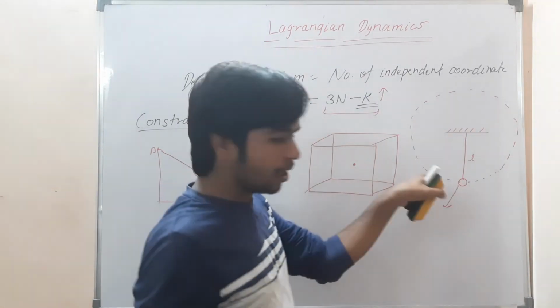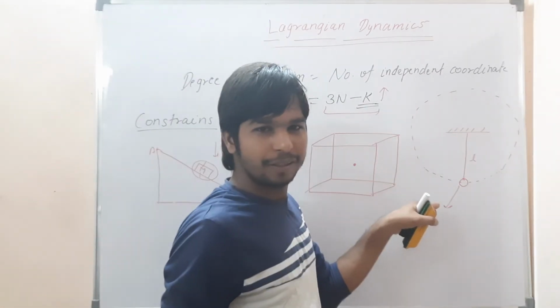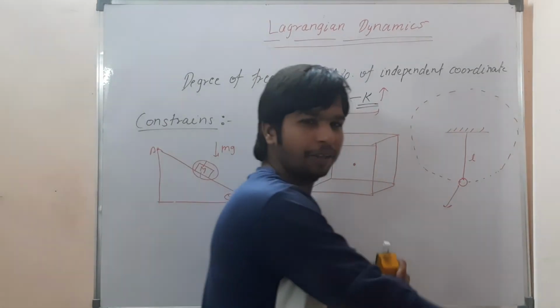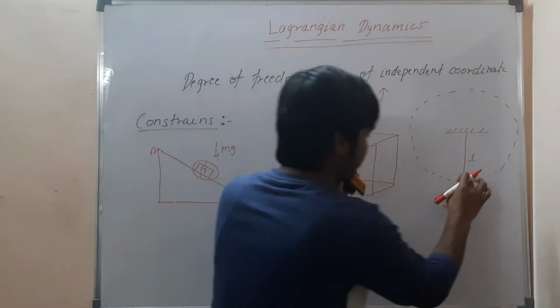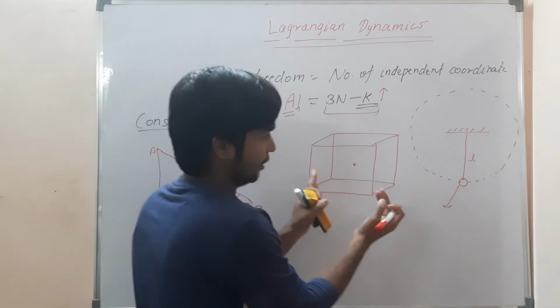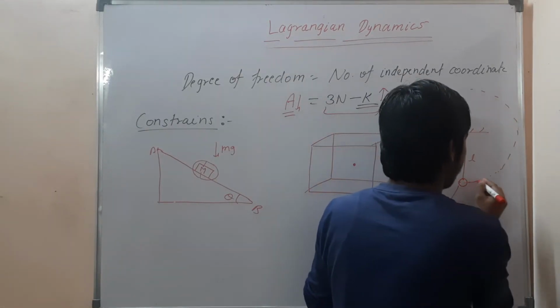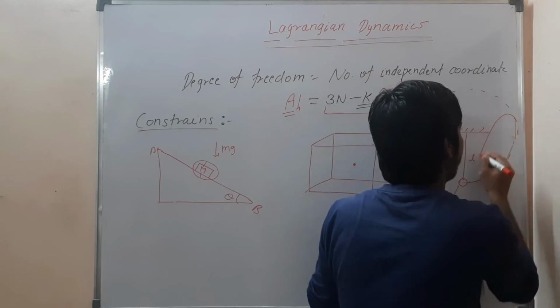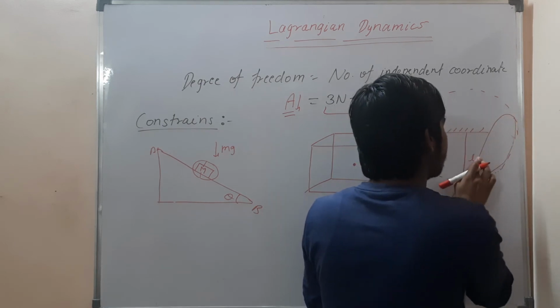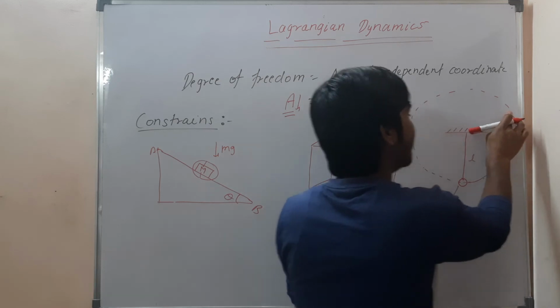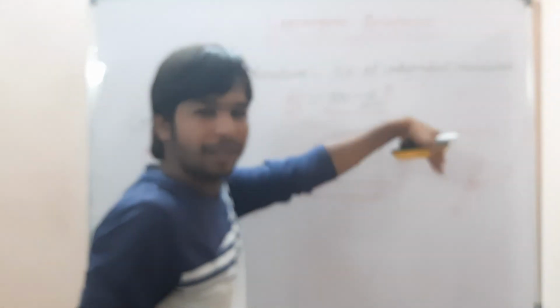So now it also has a restriction. It has to follow a certain condition. If it is going down, we can consider that it went there and after that it fell down. Somewhere it may be, anywhere it may be, but it will be inside that circle only. So this is also an example of a constraint.